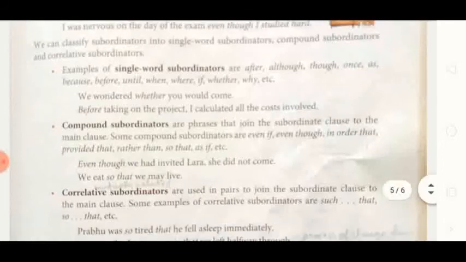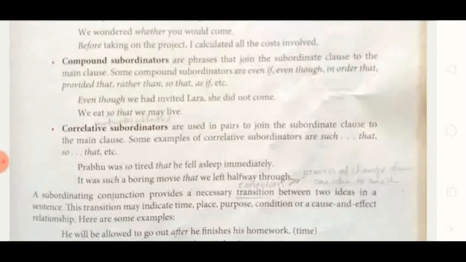Okay. Then compound subordinators are the phrases that join the subordinate clause to the main clause. Some compound subordinators are even though, in order that, provided that, rather than, so that, as if. These are. And again, correlative subordinators are so that, such that. Okay.